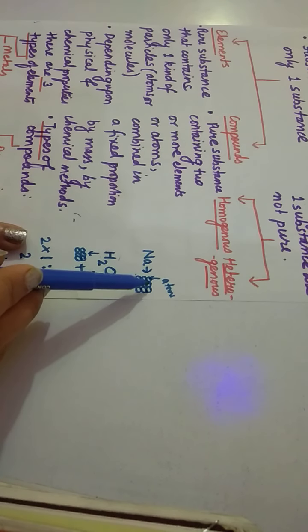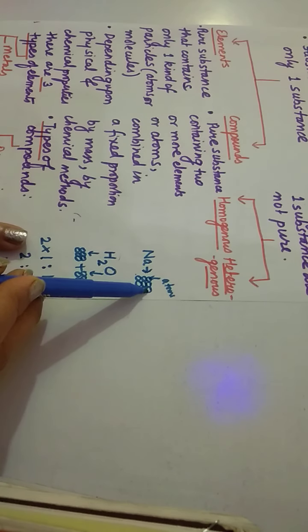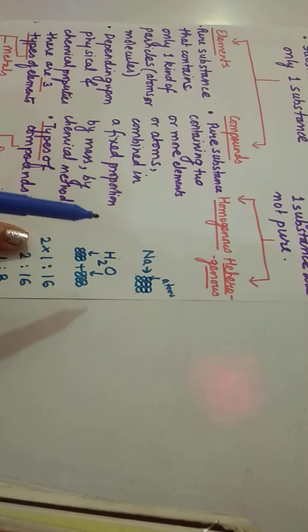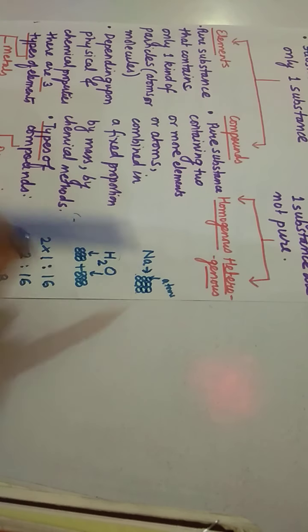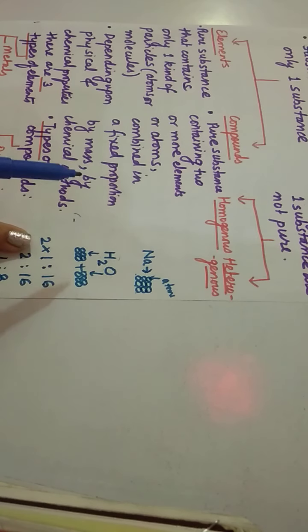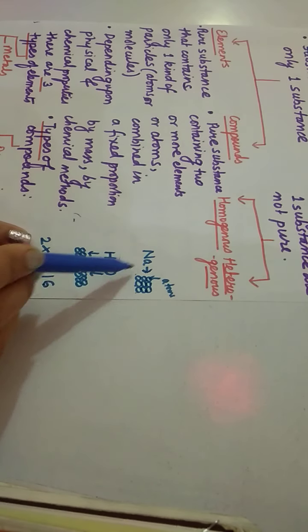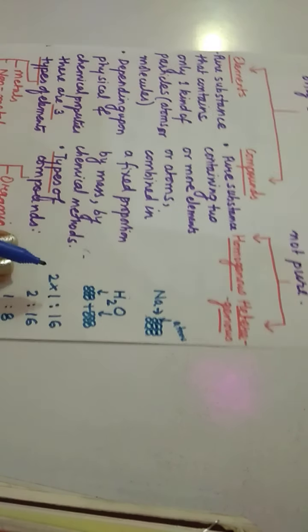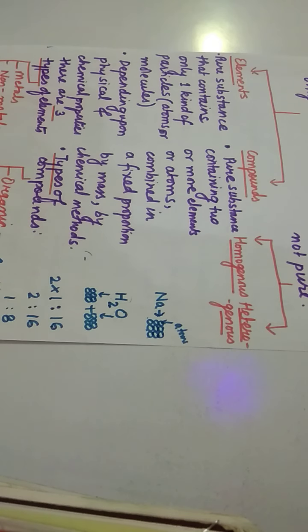All the atoms are identical in all respects. So elements are those pure substances which are made up of only one kind of particle, that is atom or molecule. Here the element is made up of only one kind of atom, so it is a pure substance.